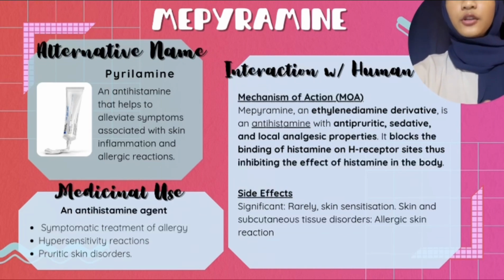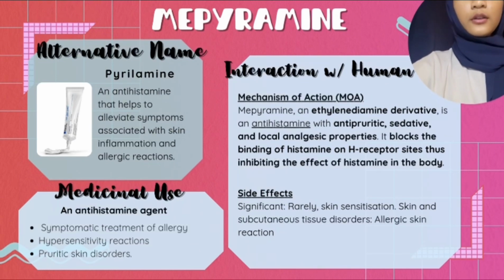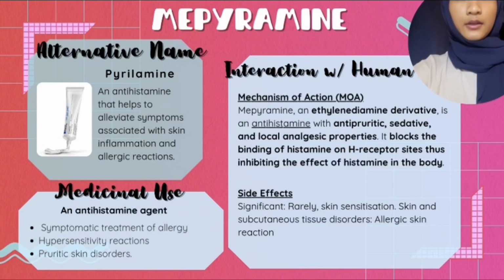The mechanism of action is that it blocks the binding of histamine on its receptor sites, so it will inhibit the effect of histamine in the body. Histamine is a signaling molecule that is released by mast cells when the immune system overreacts to an allergen, and it will cause physical changes to the body in order to fight against the allergen. Next, the side effects of meperamine are burning skin and rashes.